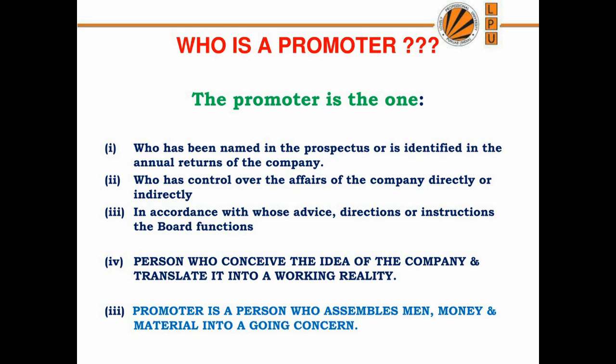So the third one is a person in accordance with whose advice, directions or instructions the board of directors of a company is accustomed to act. However, it is provided that nothing in this sub-clause shall apply to a person who is acting merely in a professional capacity. So in accordance with whose advice, directions or instructions the board of directors of the company is accustomed to act.